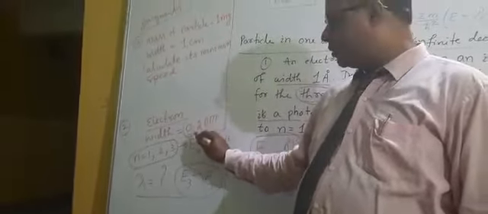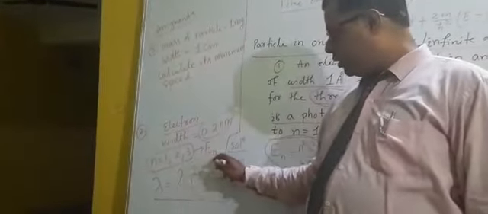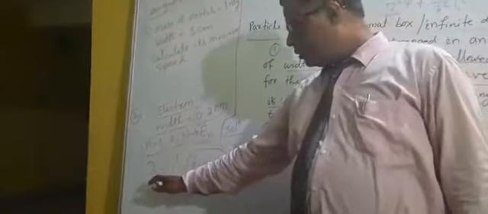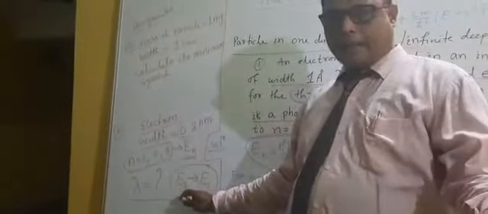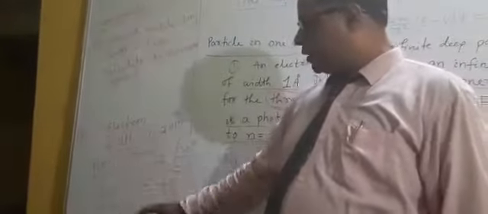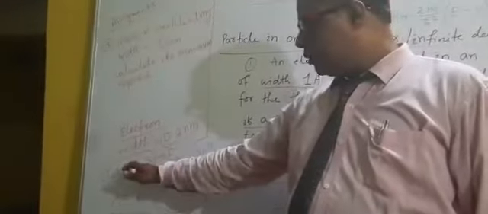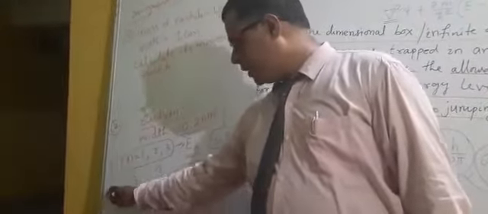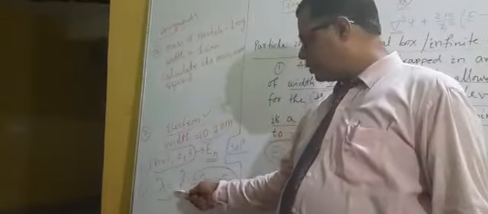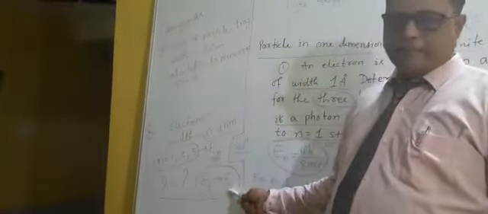With width 0.2 nanometer, you have to find out the three lowest energy levels n1, n2, n3, and what will be the lambda of the photon when the electron jumps from the third energy state to the first energy state. So the particle is an electron, width is 0.2 nanometer. The first bit is to find the lowest energy states 1, 2, 3. The second bit is lambda when the electron jumps from third energy state to first energy state.